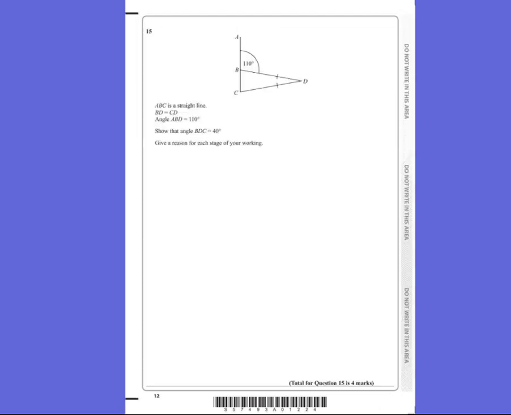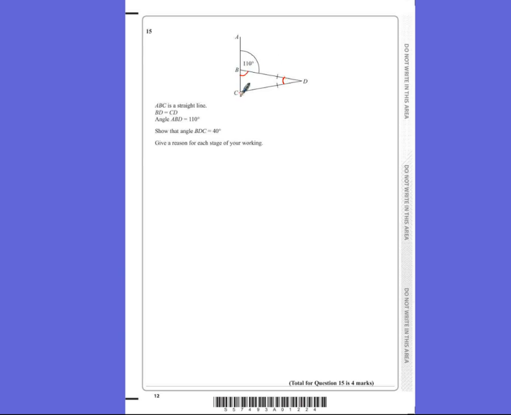Question 15. ABC is a straight line. BD and CD are equal. Angle ABD equals 110. Show that BDC is 40 degrees. So we're after this angle here. Give a reason for each stage. So the first thing we're going to do is work out this angle here.